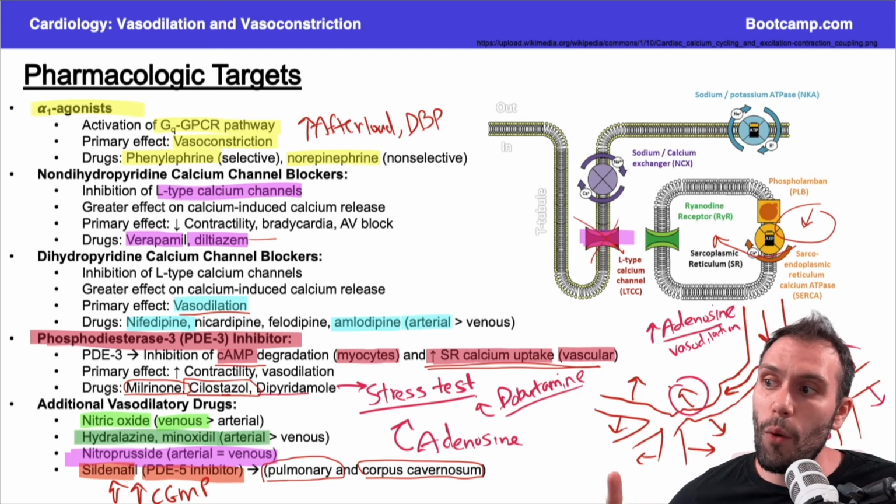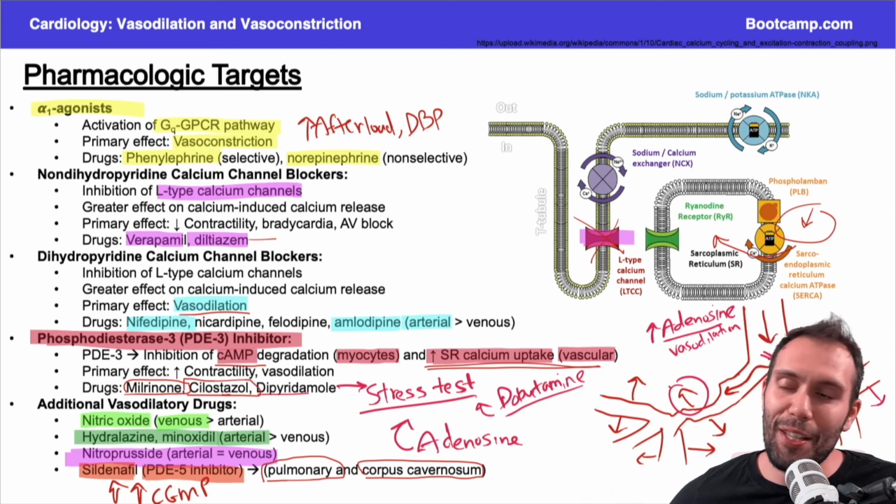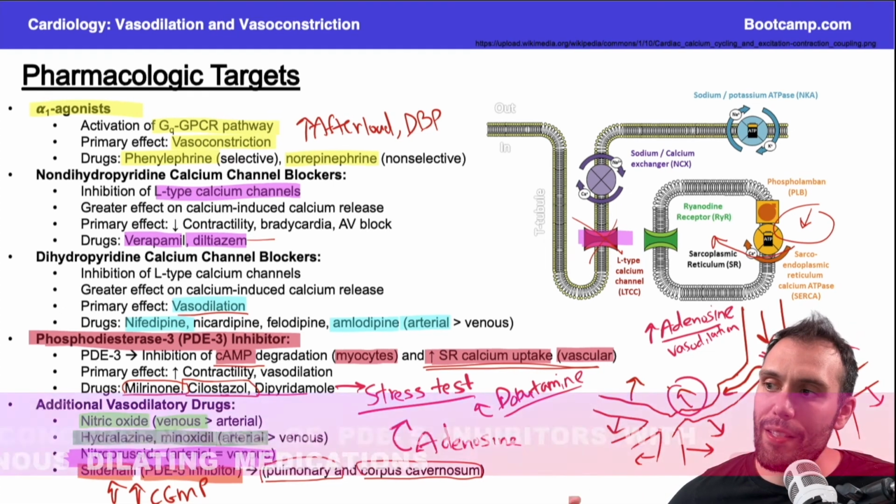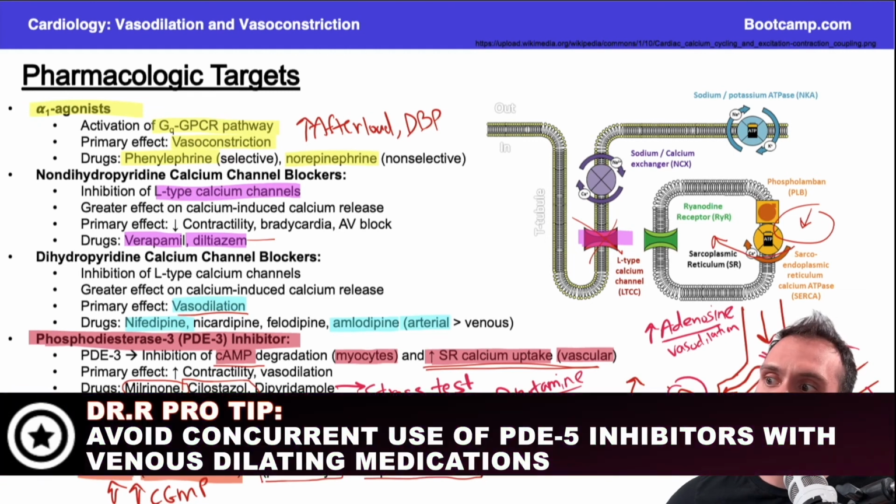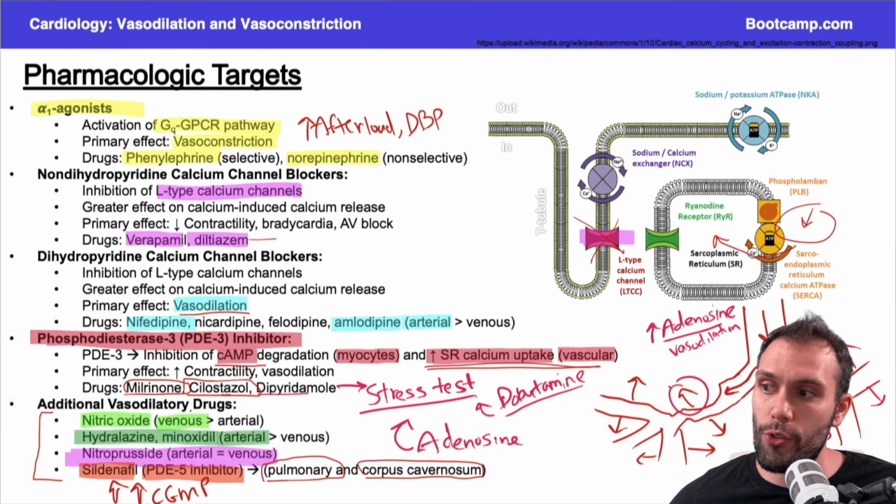First one, you don't want to give nitric oxide and sildenafil. You don't want to give venous dilators with sildenafil. That's contraindicated. You can make these patients get very hypotensive. In fact, you really don't want to give two of these together in general on this list because you can really drop the blood pressure. So that's the first thing. They're contraindicated when they're used together because they have similar effects on pressures. Okay, so that's number one.